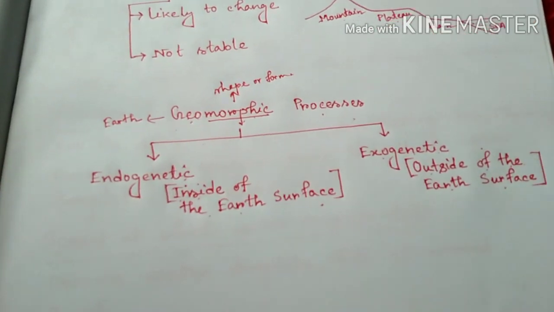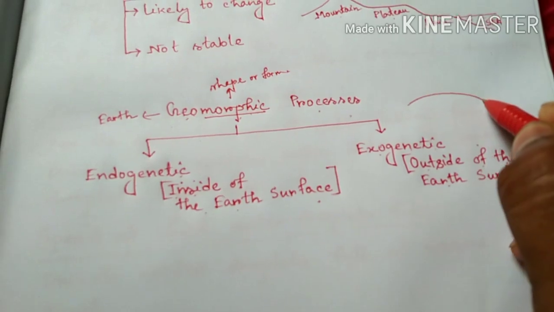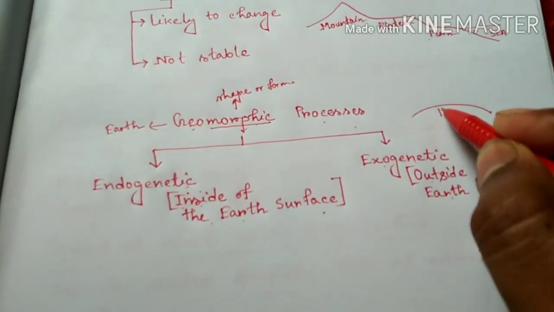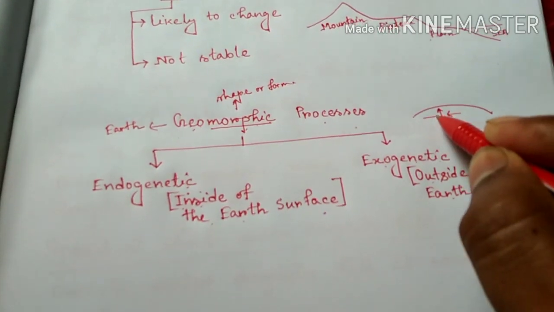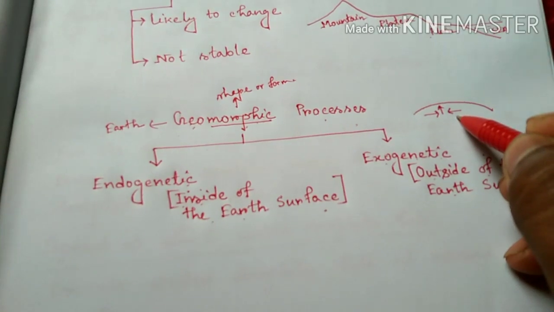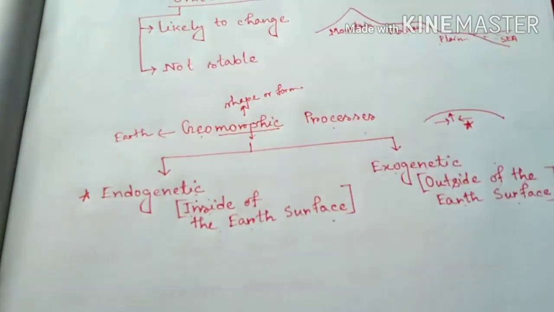For example, this is our earth's surface. If any process works inside of the earth, this process is called endogenetic processes.